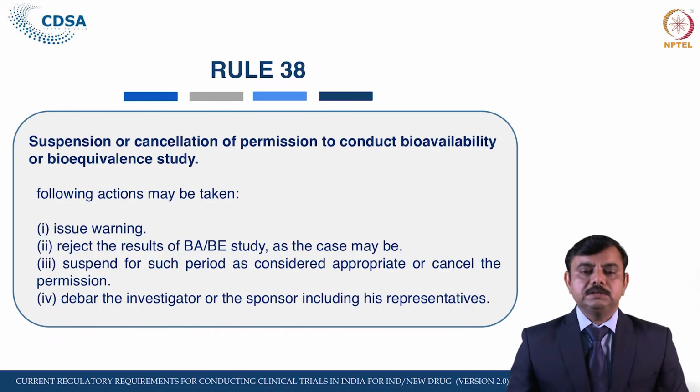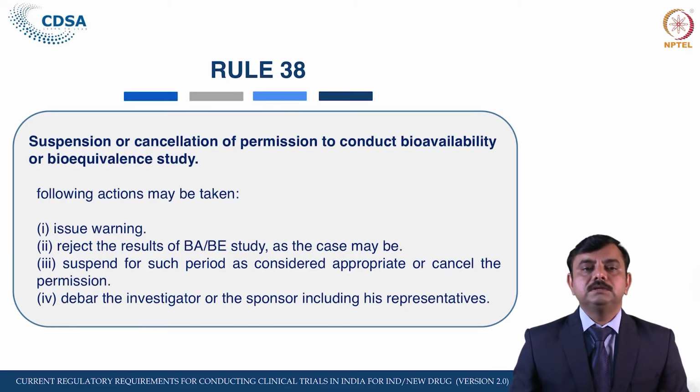The Central Licensing Authority can suspend such a study or study center for such a period as considered appropriate, or cancel the permission granted. Study center can also be suspended, or the permission can also be suspended. They can debar the investigator or the sponsor, including his representative, from conducting any BAB study in future. So once it has been found that there is a gross violation, they can also debar the investigator from conducting further studies.